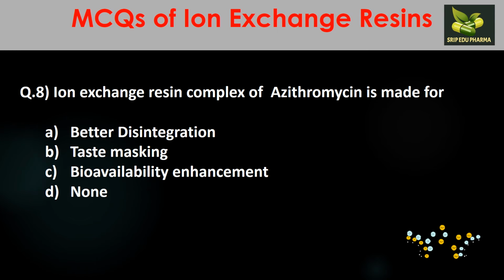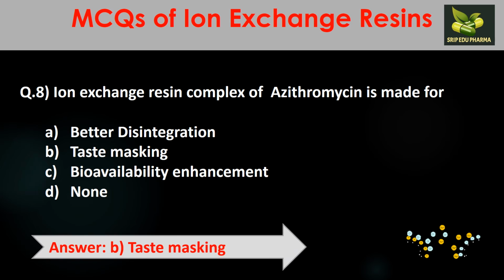Question 8. The ion exchange resin complex of azithromycin is made for: A. Better disintegration, B. Taste masking, C. Bioavailability enhancement, D. None. For azithromycin we had studied that the complex is made for the purpose of taste masking. The example was Indion 214, which is used as the resin which complexes with azithromycin. So your answer is taste masking.